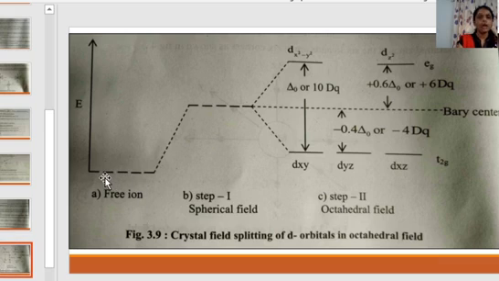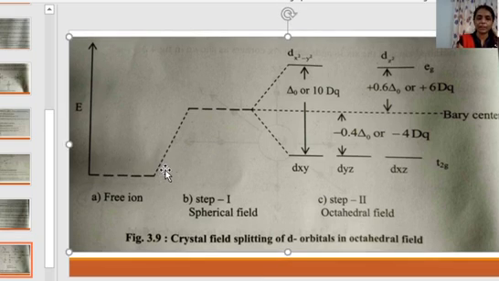Let me show this. All these 5 d orbitals will remain degenerate, but their energy will be increased because they are spherically approached by the ligand. That is, they are all equivalently approached by the ligand field, hence it is called a spherical field. Hence the degeneracy is not disturbed, but their energy will be increased because of the repulsion between the metal ion electrons and the ligand electrons.